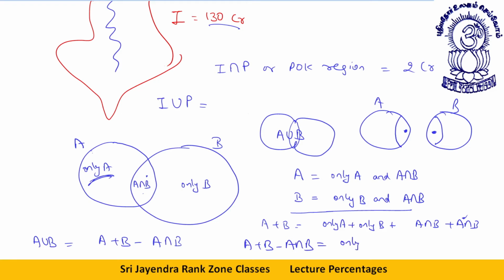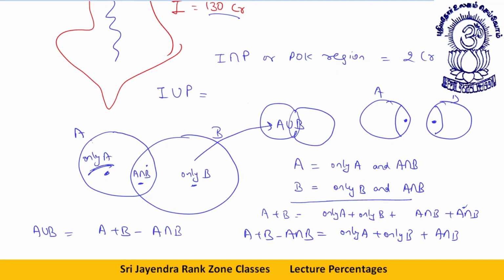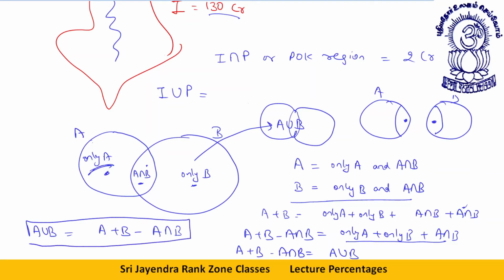I get only A plus only B plus A intersection B. Just look at it. This is only A, only B plus A intersection B. This is actually A union B. So from here, what you deduce is A plus B minus A intersection B is equal to A union B. So the formula for A union B is A plus B minus A intersection B.